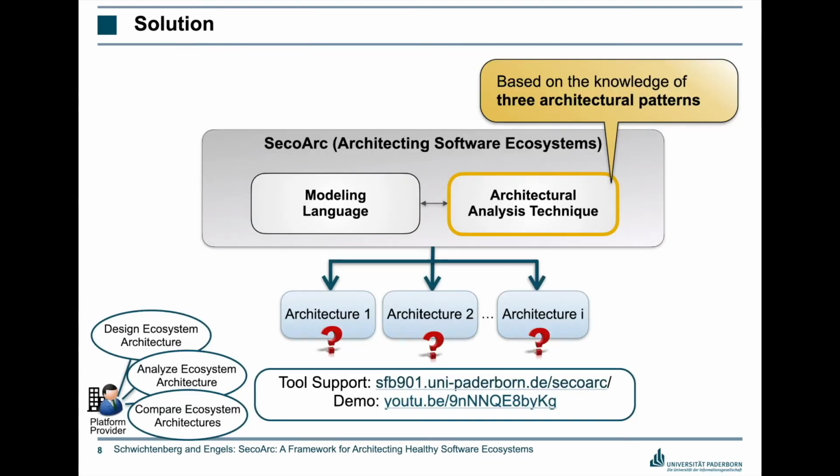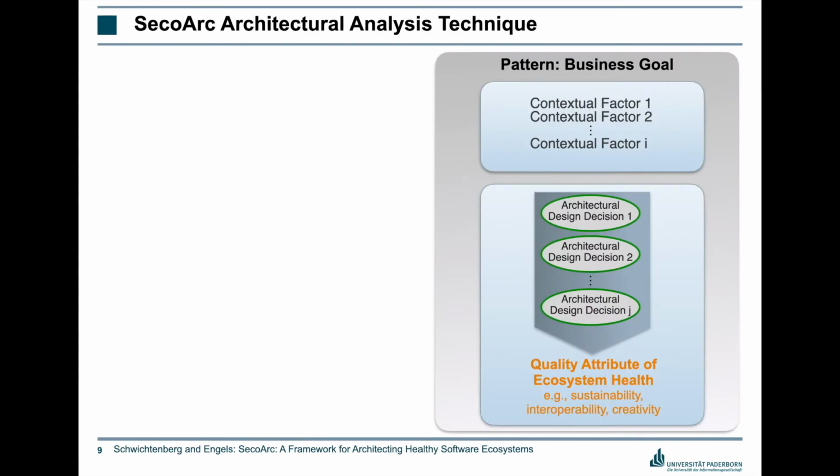Now we get to the architectural analysis technique, which is based on the knowledge of three architectural patterns. Each pattern helps to achieve a high-level business goal and consists of a set of contextual factors. Contextual factors characterize organizational characteristics of platform providers. Each pattern consists of sets of architectural design decisions. Each set of design decisions supports a quality attribute of ecosystem health, for example, sustainability, interoperability, and so on. The definition of these quality attributes can be found in the original paper.